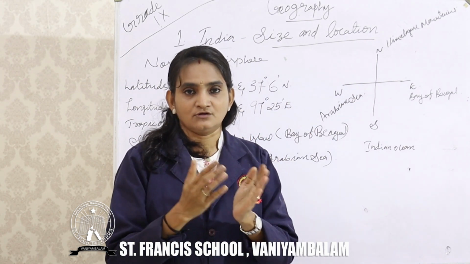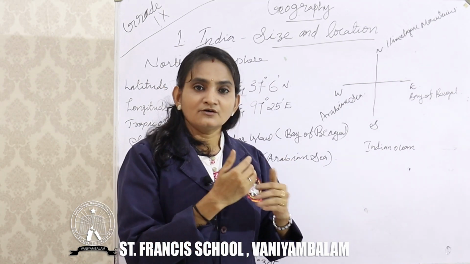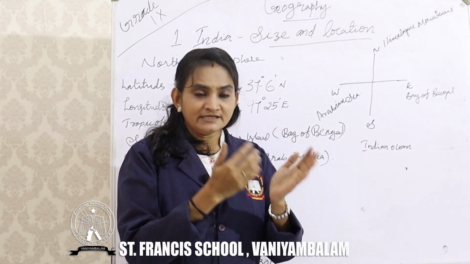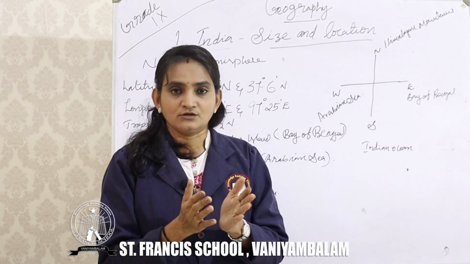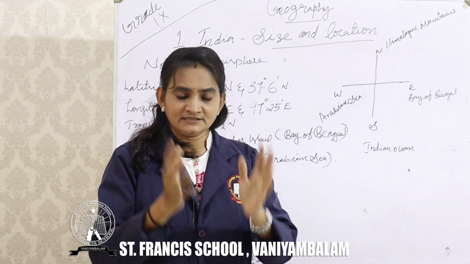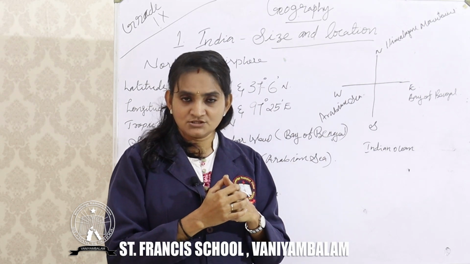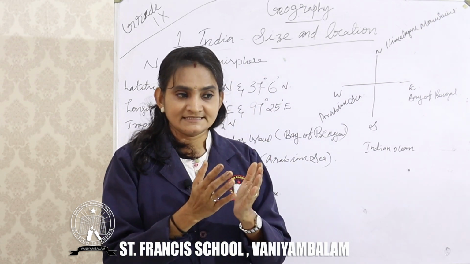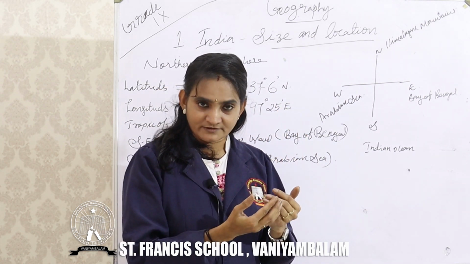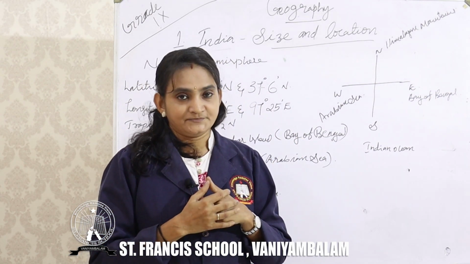That square is called a grid. With the help of these grids, we can locate all the countries, wherever they are, very easily. So we have to know what is the latitudinal value of India and what is the longitudinal value of India.